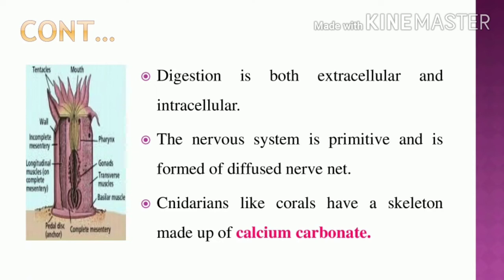Okay, so this is the tissue level system. So the nervous system is also primitive.